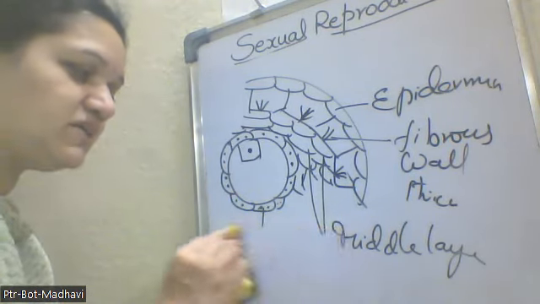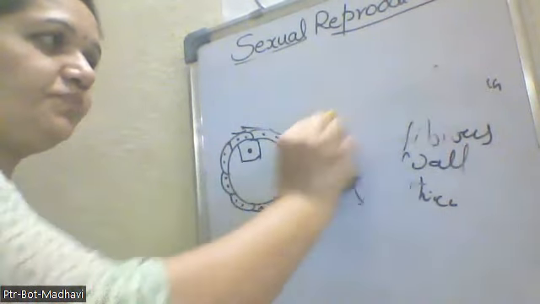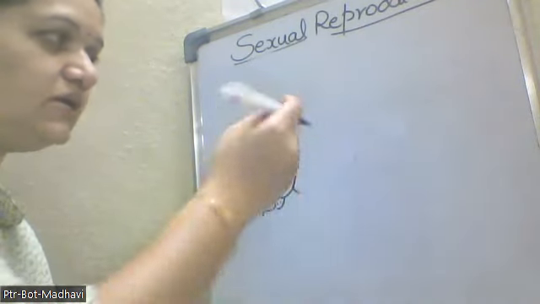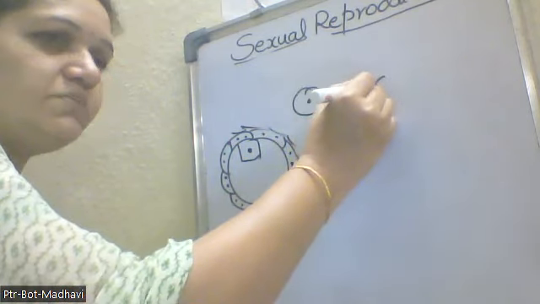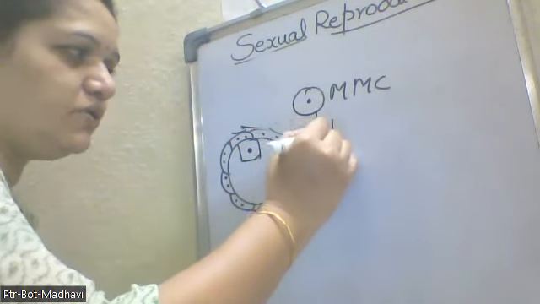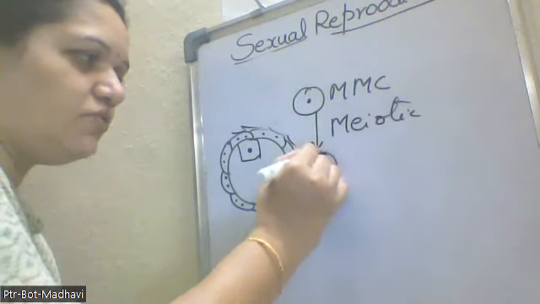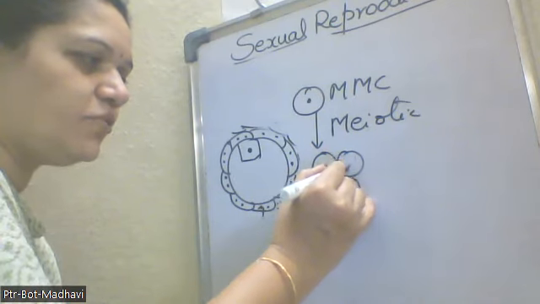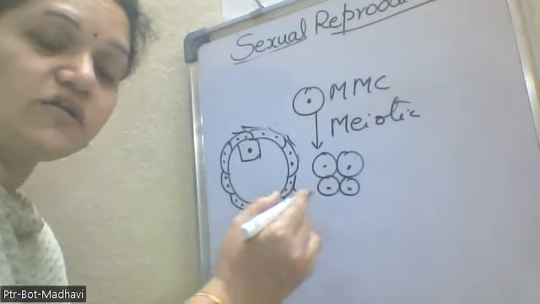This microspore mother cell first undergoes meiotic division. That is the reduction division, where 4 haploid cells are formed. These 4 haploid cells are called the 4 spores, which are present in the tetrad condition.